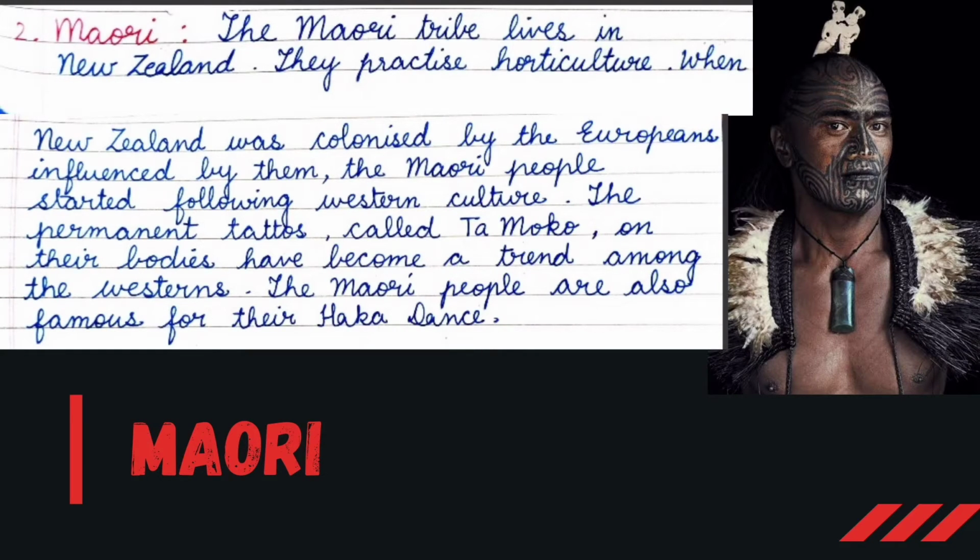The permanent tattoos called ta moko on their bodies have become a trend among the Westerners. The Maori people are also famous for their Haka dance.